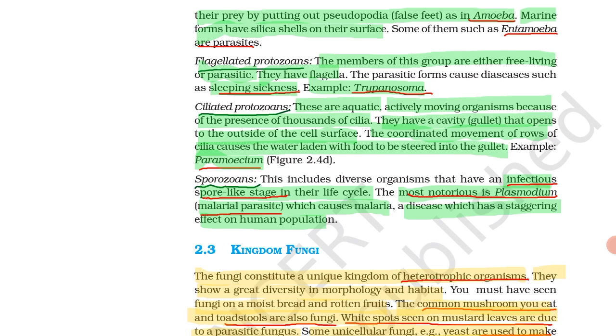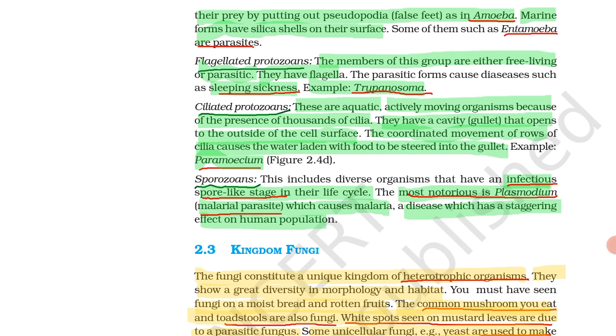paramecium. So listen here. The cell surface has a gullet. Whenever this organism moves to and fro, through that the food is steered, means food goes into the gullet. And this example is paramecium. The ciliated protozoan has the example of paramecium.